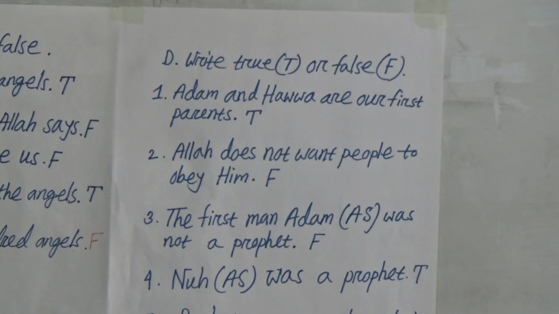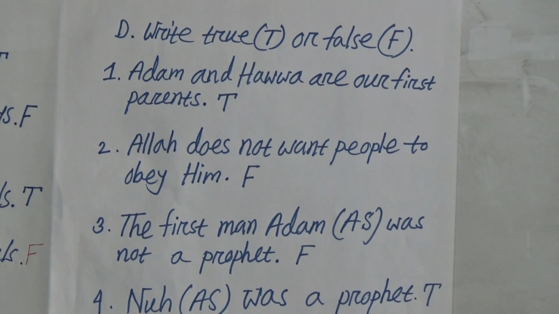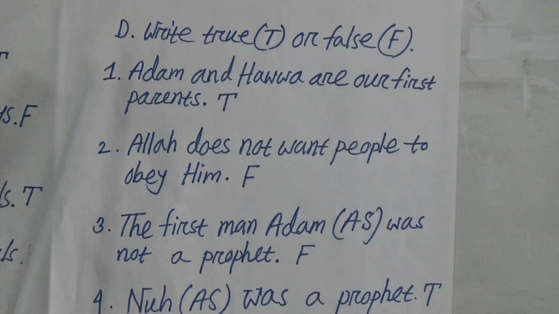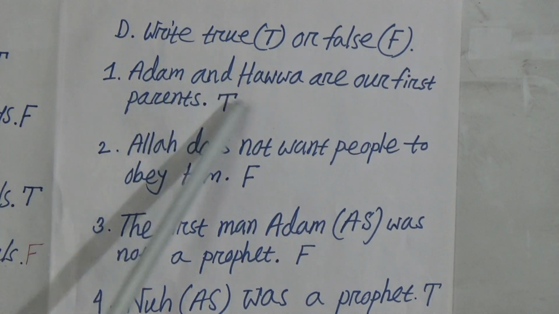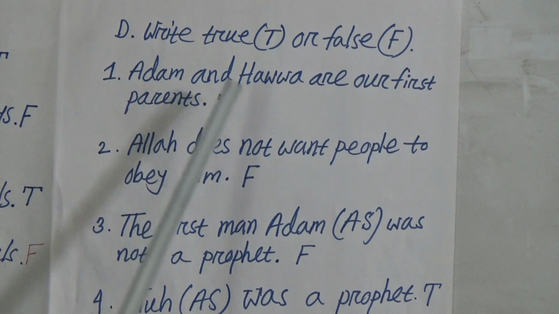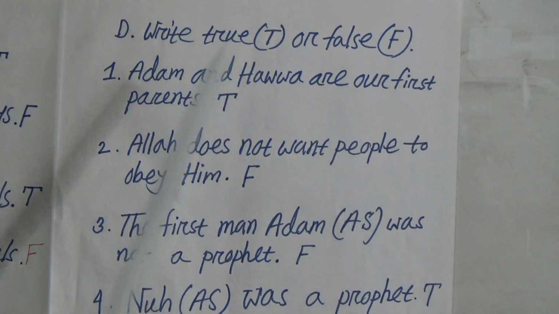Now D, which is in your book on page 17. Write true or false. Number 1, Adam and Hawa alayhi salam are our first prophets.